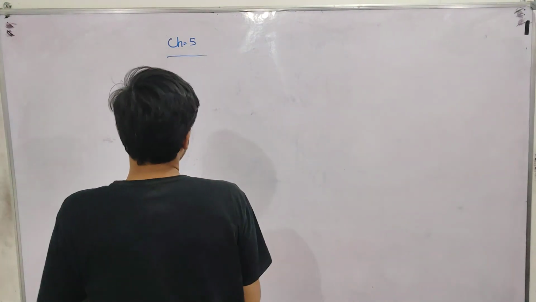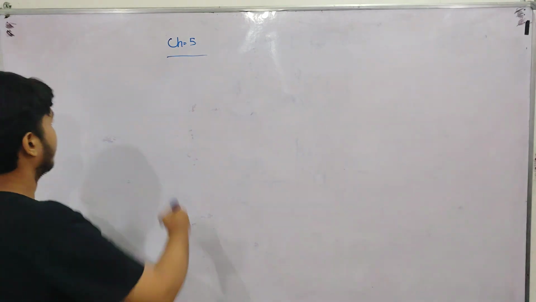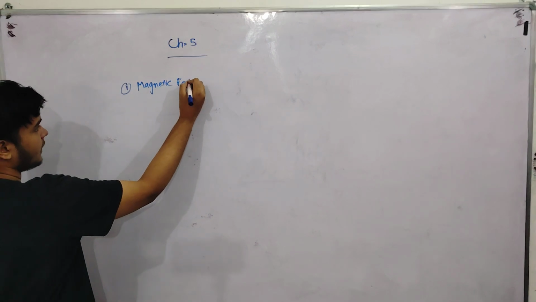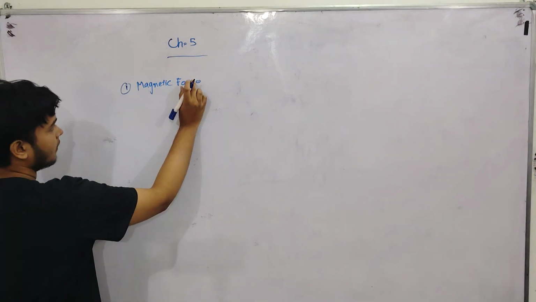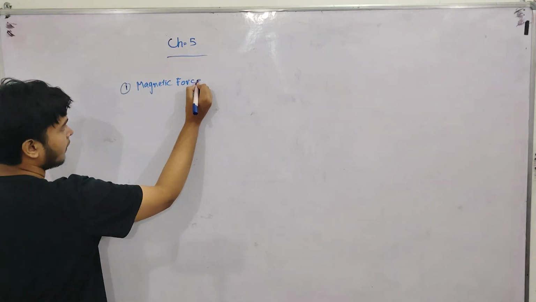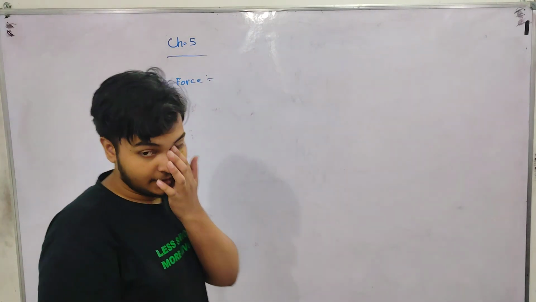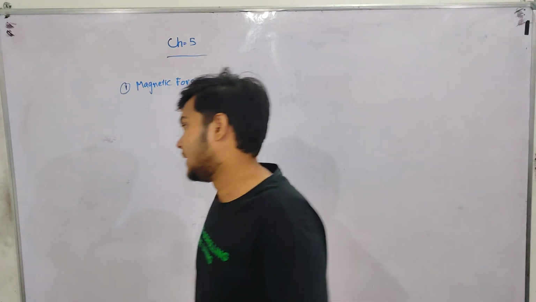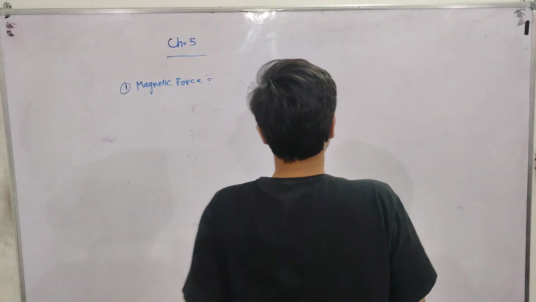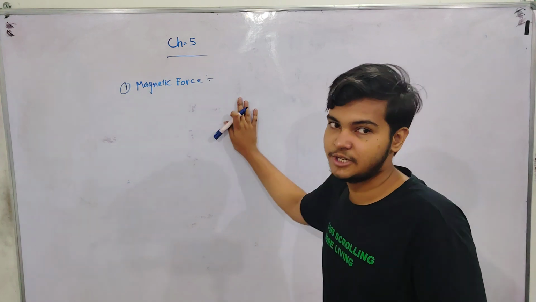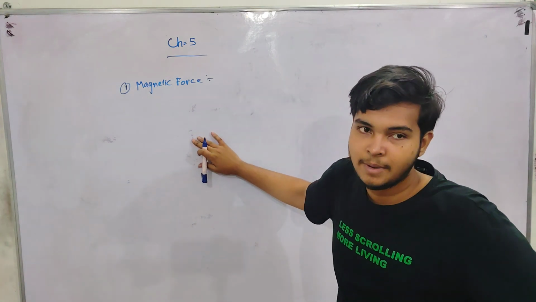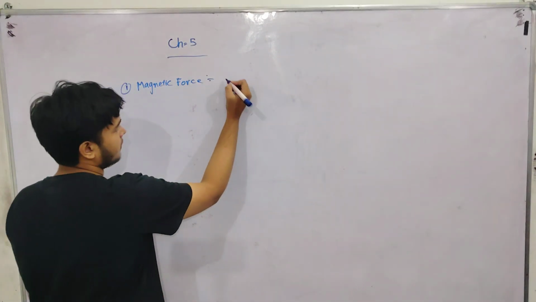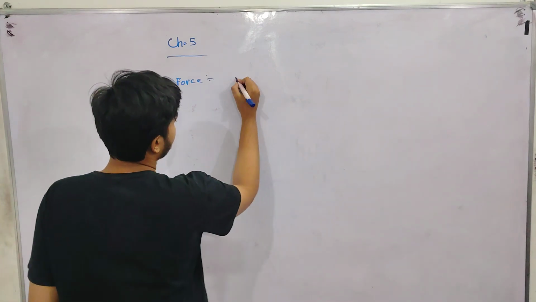Next topic, it will be small topics only for numericals. Magnetic force. Magnetic force is the force applied on a magnet placed in a magnetic field. Magnetic force is the force experienced by materials when placed in a magnetic field. We know that the magnetic field is given by B.